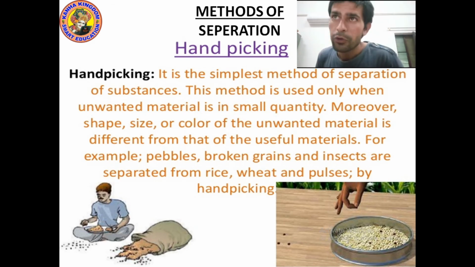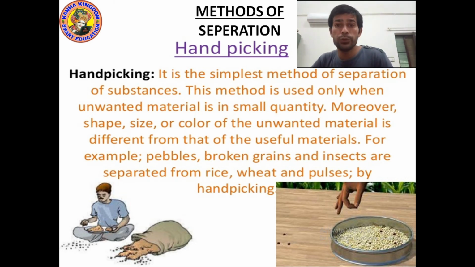Can you see it? What is the name of the first method of separation? The first method of separation is hand picking. As the name suggests, if you want to separate any substance, any material from a mixture, you will separate it using your hand, manually. It is the simplest method of separation of substances.